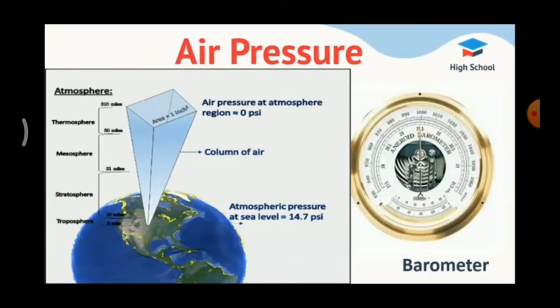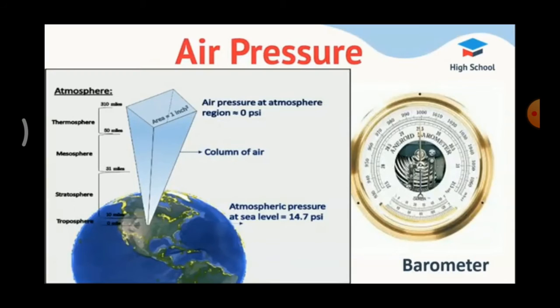So, due to low pressure, what is formed? Cyclones are formed. Due to high pressure, anticyclones are formed. Low pressure leads to cloudiness, wind and precipitation. That means we saw many clouds on the sea. Precipitation means rainfall. High pressure leads to calm weather, very mild weather.